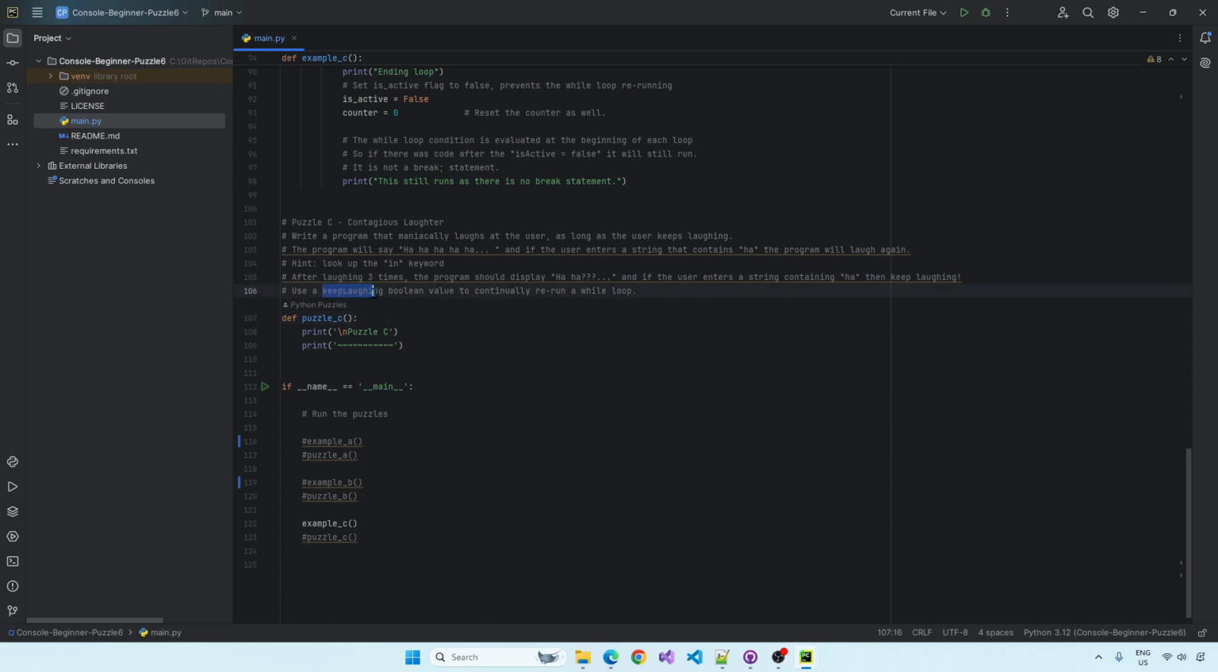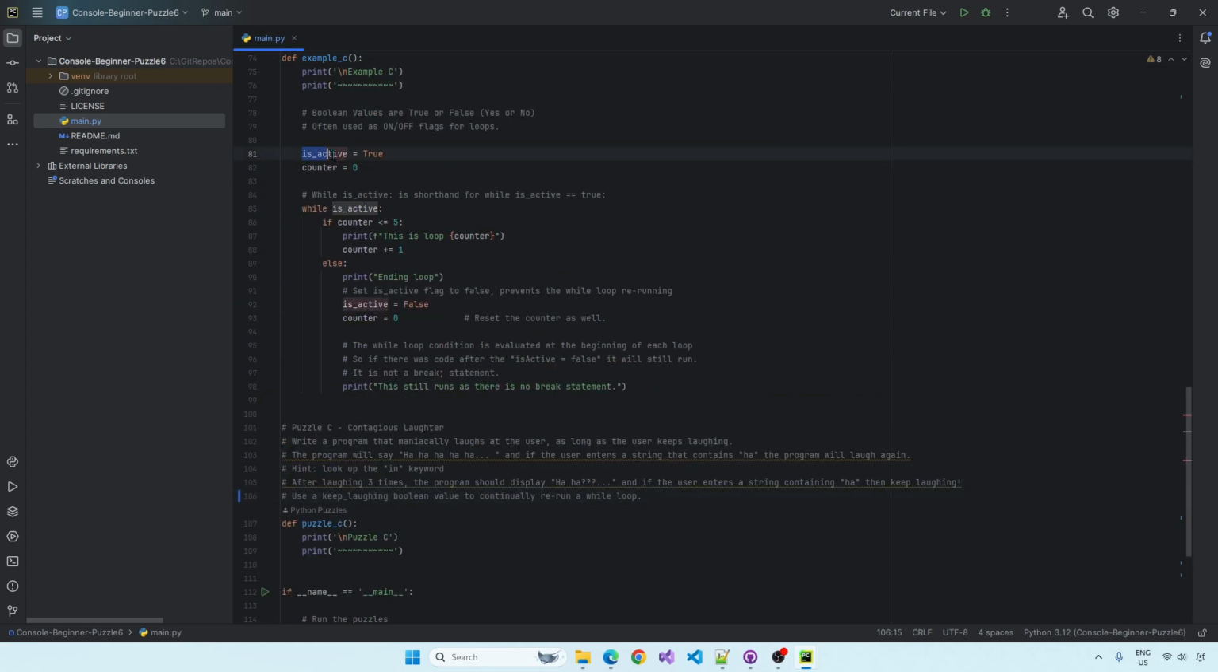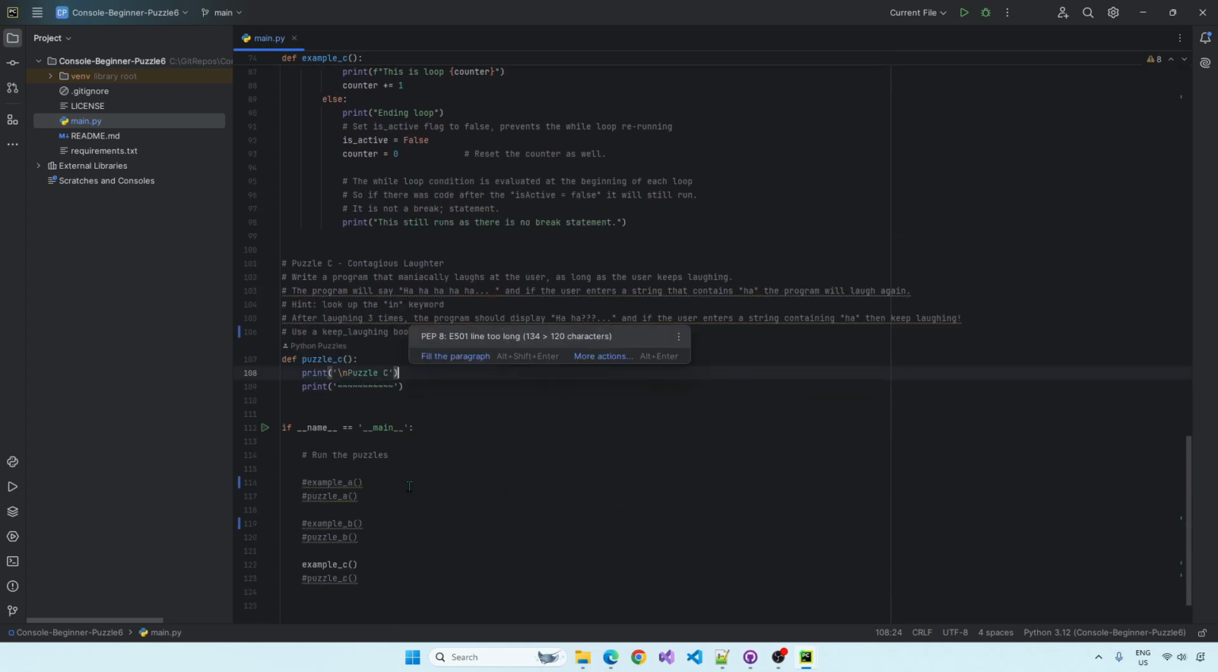Use a keepLaughing Boolean value to continually rerun a while loop. That's obviously C#. It should be, that's camel case, that should be snake case, because we are Python. I was trying to trick both you and me there. So use a keep_laughing Boolean value to continually rerun the while loop. So it's not going to be called is_active, it's going to be called keep_laughing. Okay, go have a shot at it.